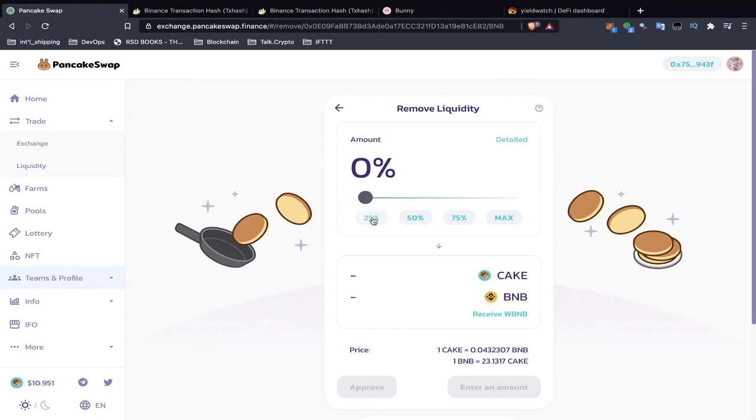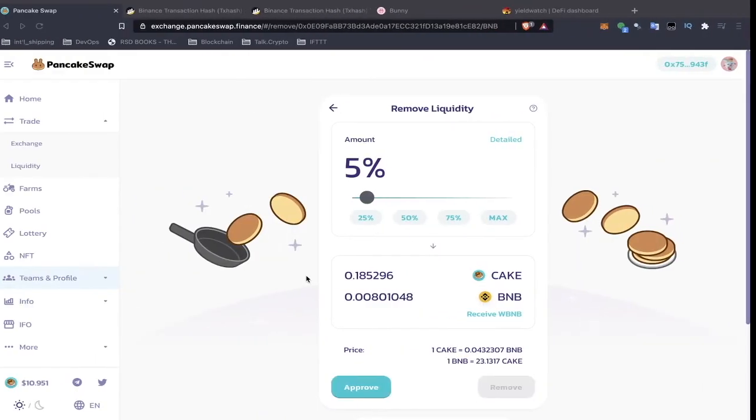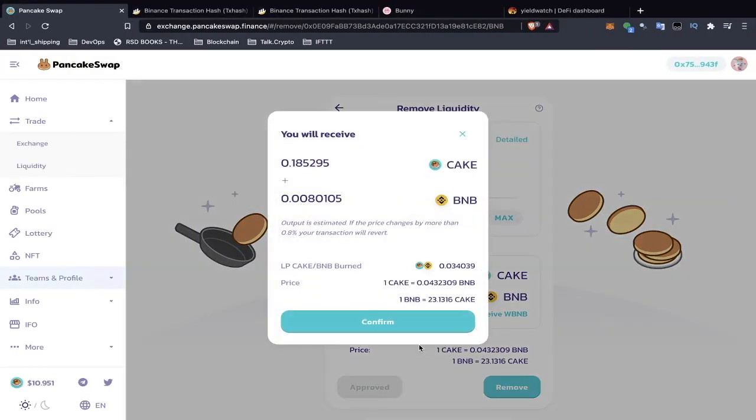And let's say I want to remove 25%. Or just for this example, I'll do a measly 5%. Okay? Approve. Confirm. Sign the transaction. And finally, I just click remove.